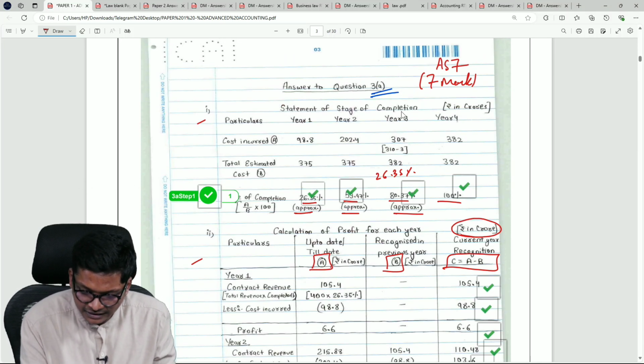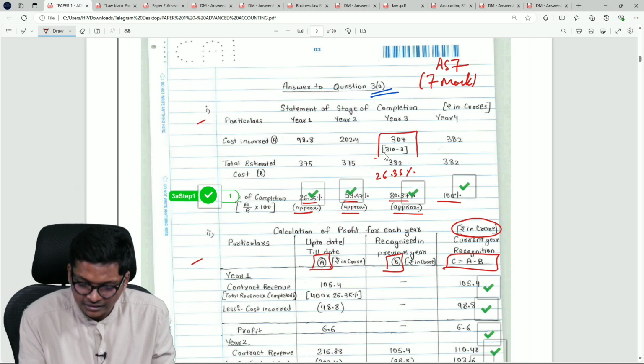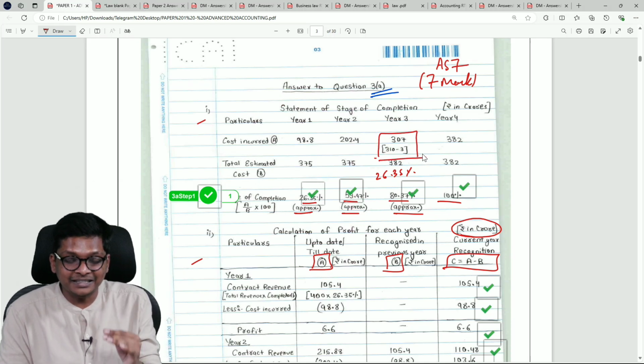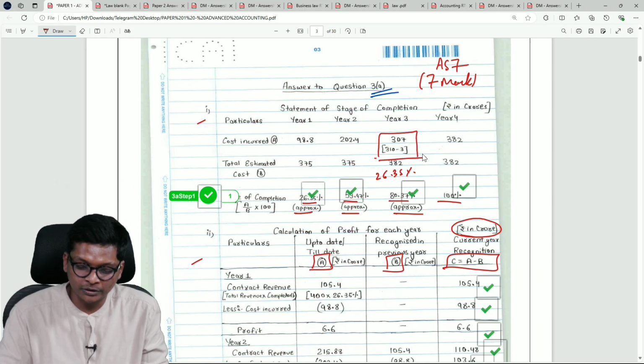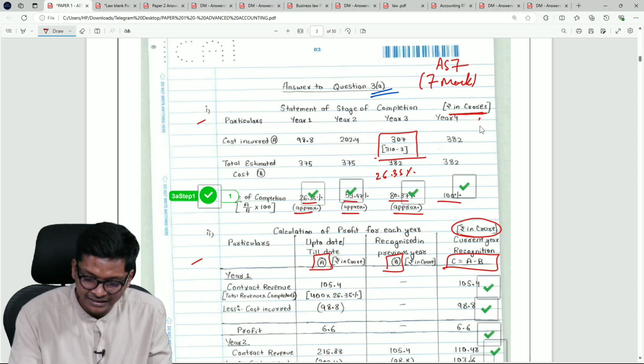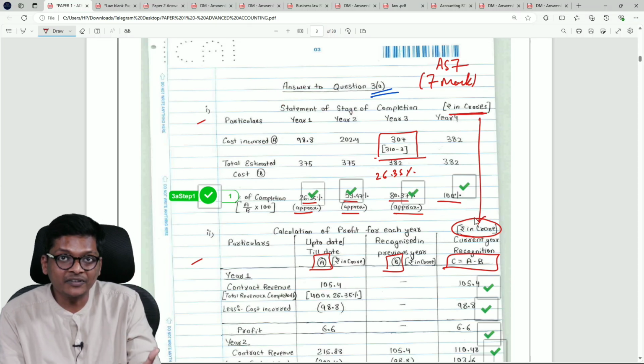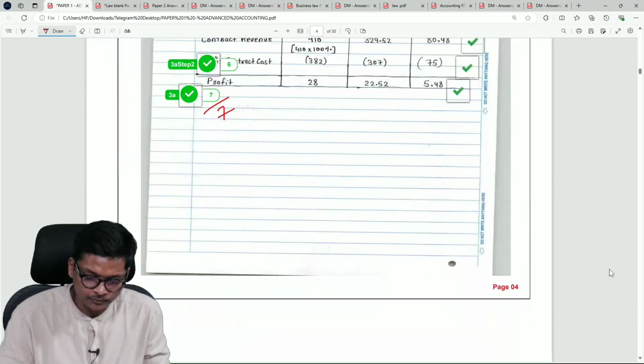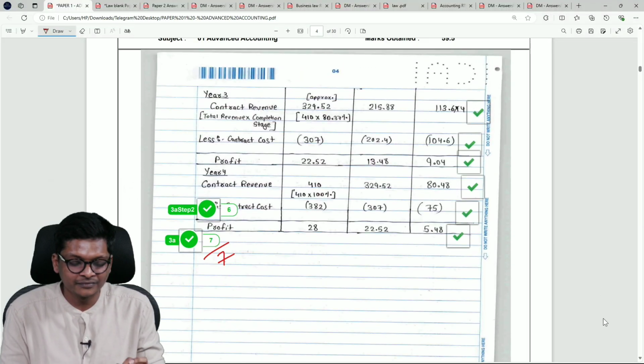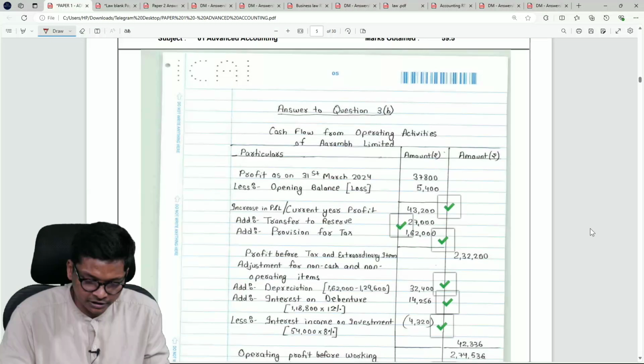Look at these workings. Even such a small working, that 307 is 310 minus 3, he is showing in the computation. Again, rupees in crores. The same thing is repeating here, but in a different table, so he wrote it again. Okay, so he got 7 out of 7. Let's go to the next question.